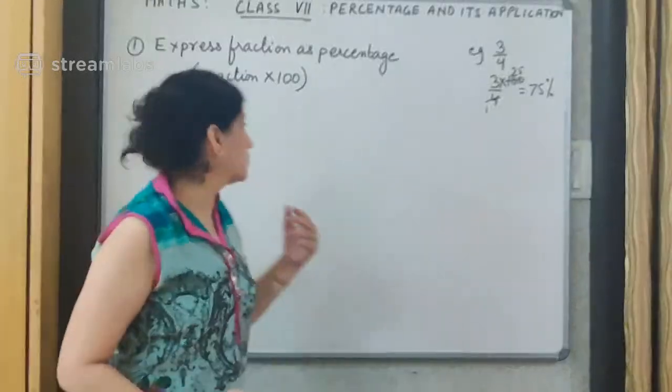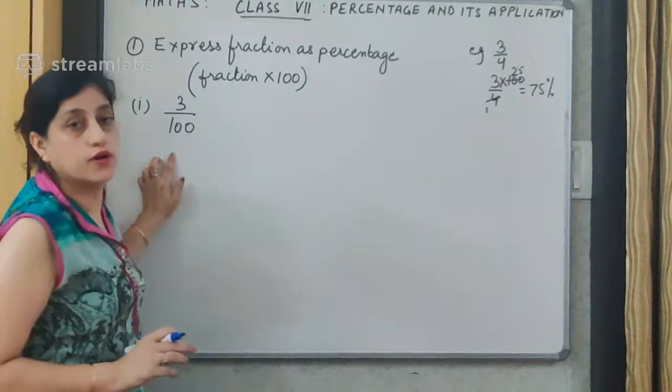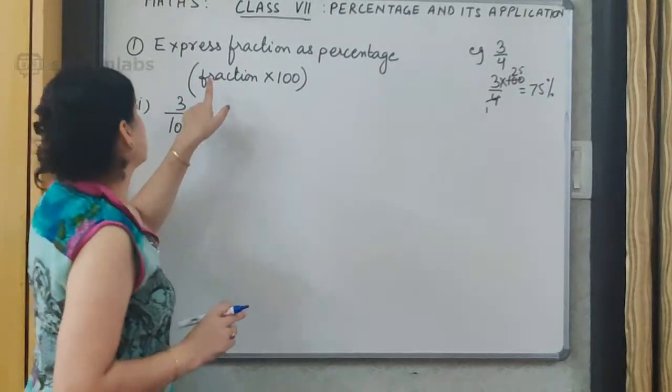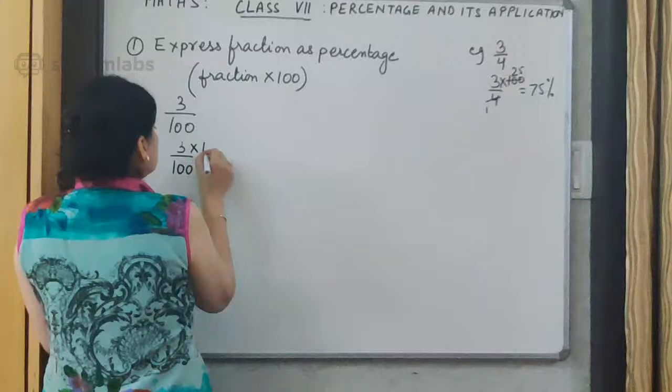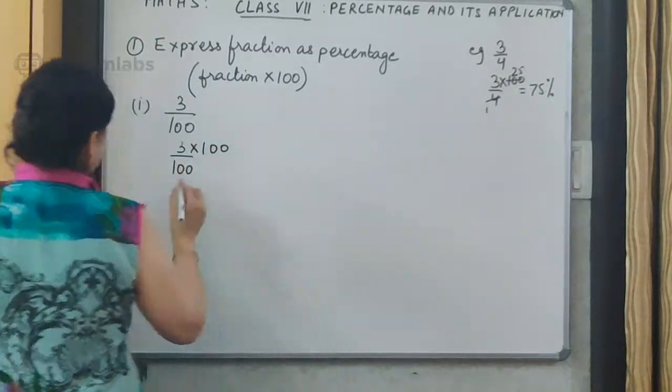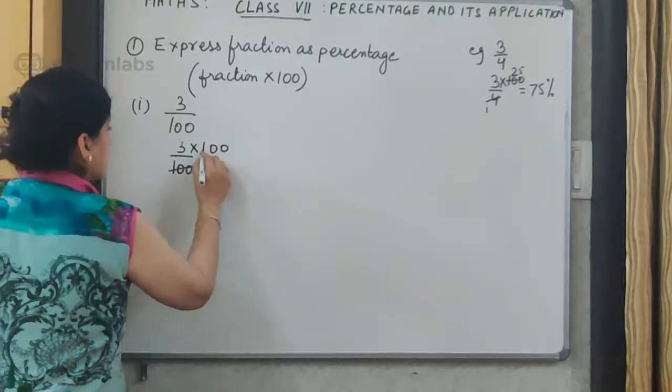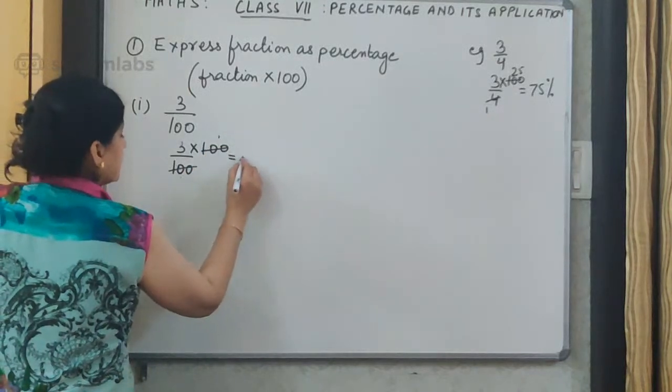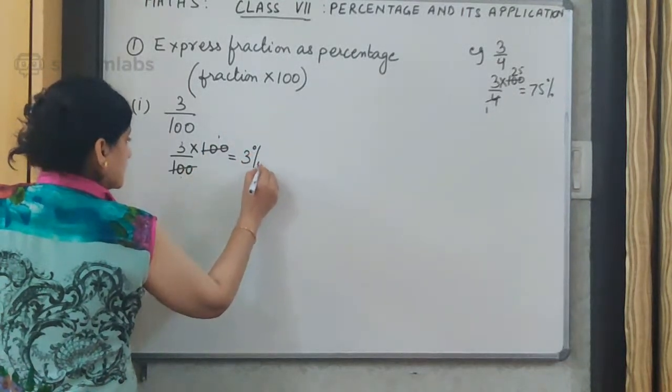So the first question which I have taken here is 3 upon 100, and as I told you, when we have to convert fraction into percentage, 100 cancels 100, so we get 3% as the answer.